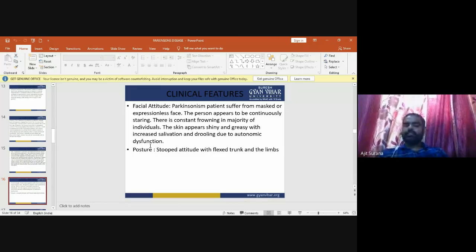In facial attitude, the Parkinson patient suffers from a masked or expressionless face. The person appears to be continuously staring. There is constant flowing in the majority of individuals. The skin appears shiny and greasy with increased salivation and drooling due to the autonomic dysfunction. Posture of the Parkinson patient is a stooped attitude with flexed trunk and limbs.